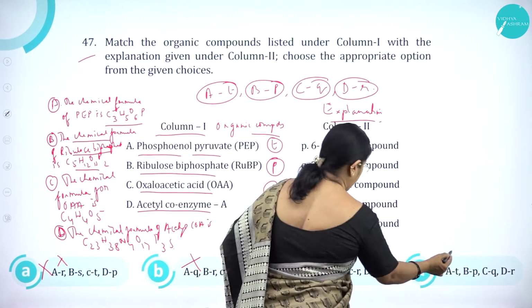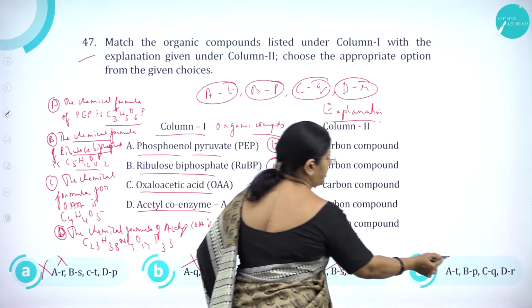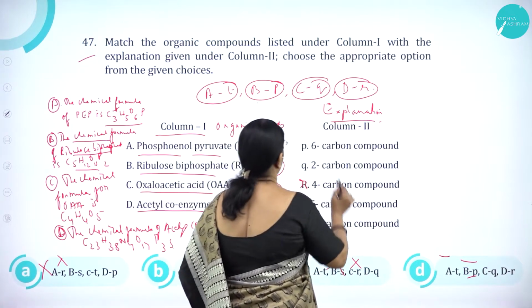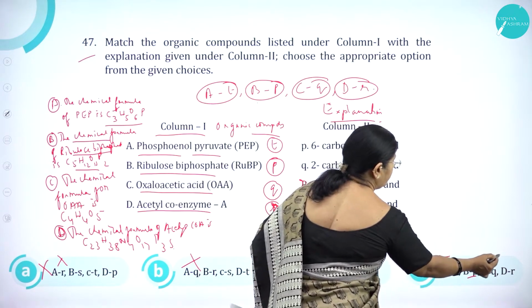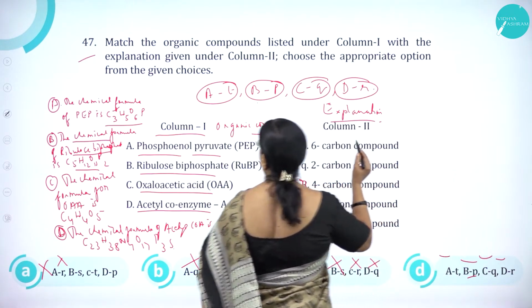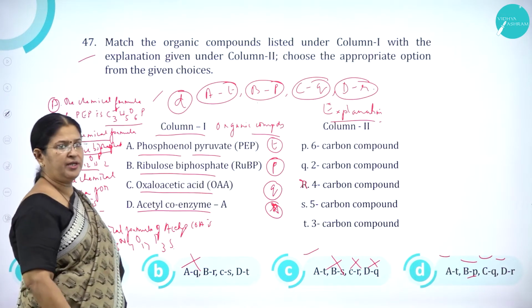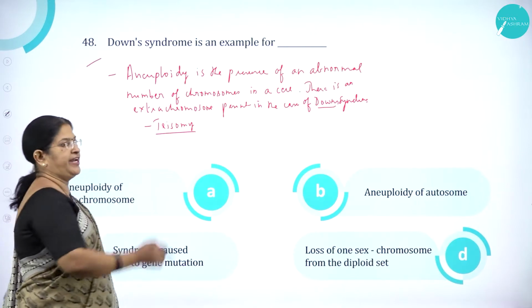Here also AT. Go for the second one, BP. Here it is BS, so it is wrong. Here it is BP, correct. CQ, here it is CR, wrong. Here it is DR, it is wrong. Here it is CQ, DR. So, option D is correct. Moving on to question number 48.